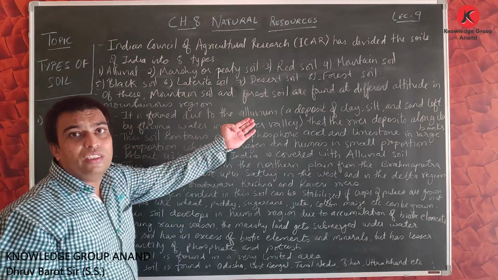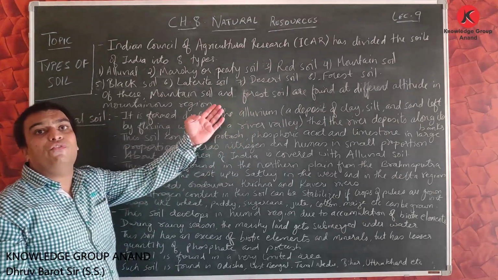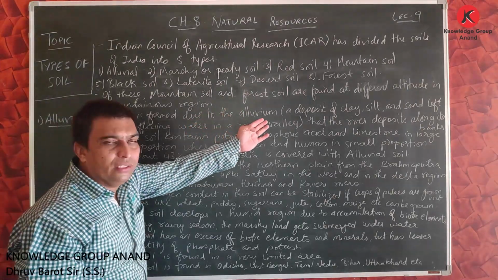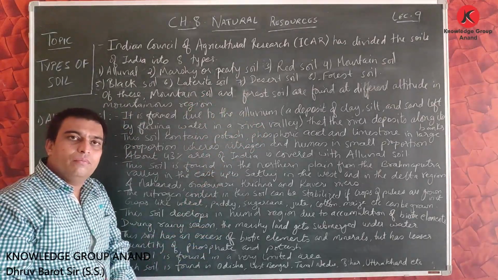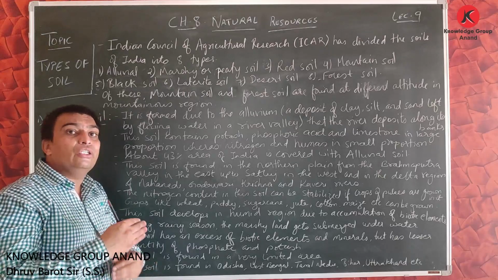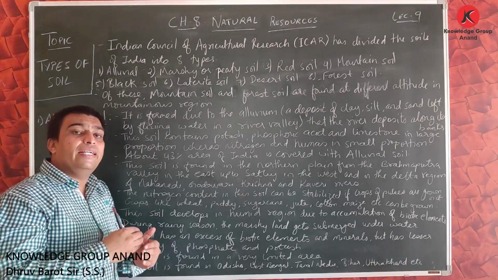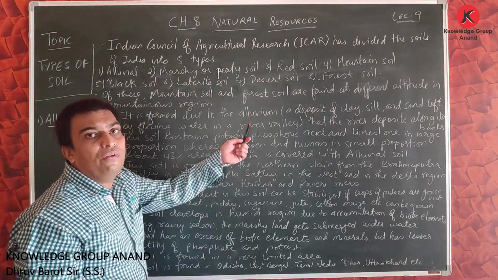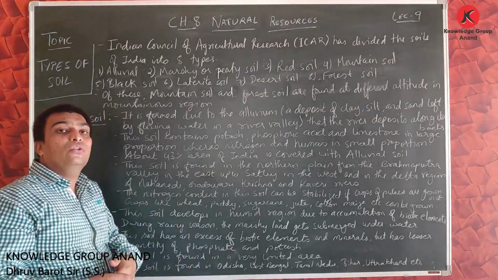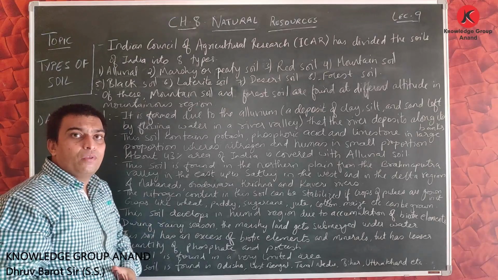The soil formed due to the new deposition of alluvium is known as Khadar. And Bangar, the totally opposite of Khadar, is formed due to the older deposition of alluvium.